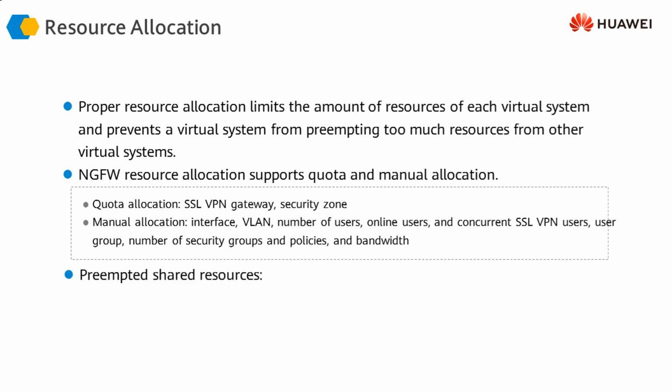And then we have the preempted shared resources. These are the resources which are not dedicated for any particular firewall. These are common resources which are shared by all the virtual systems that are running on a firewall.